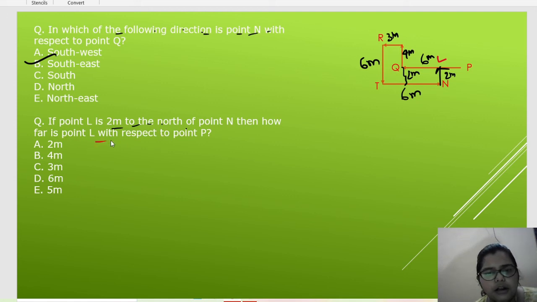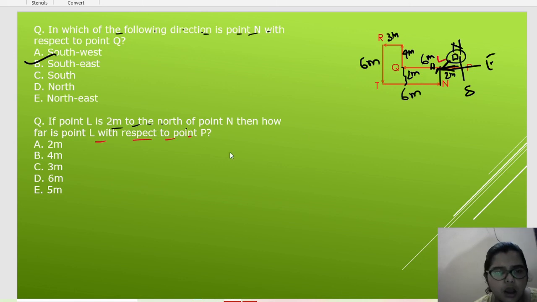Then how far is L with respect to P? Now with respect to P means this is P. So this is north of P, south of P, east of P, west of P. So with respect to P, L's direction is only west. Now what is given here? How far is L? So our question was different.